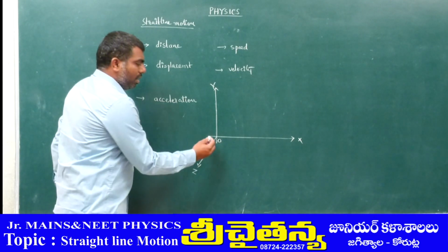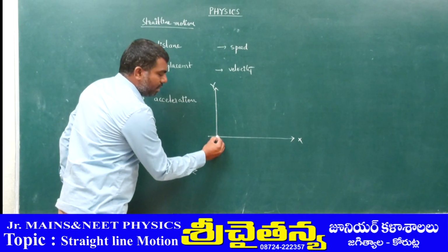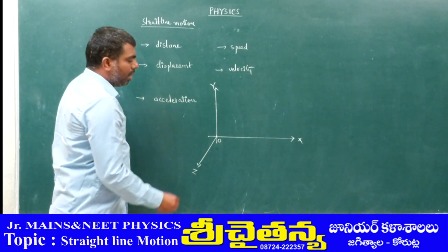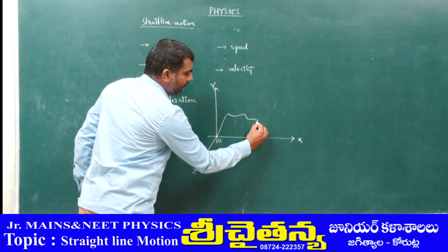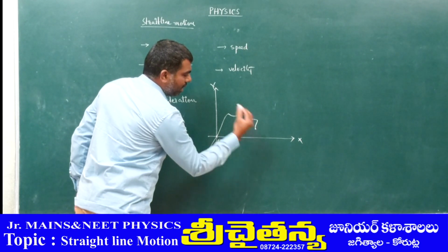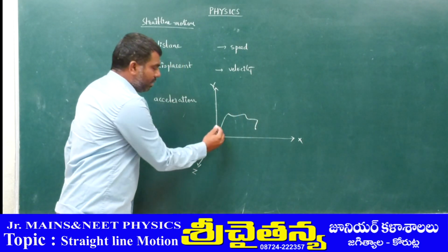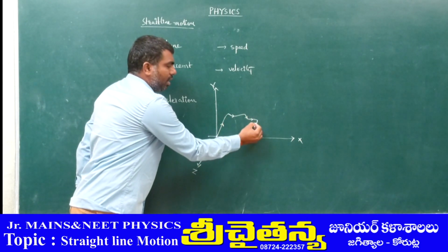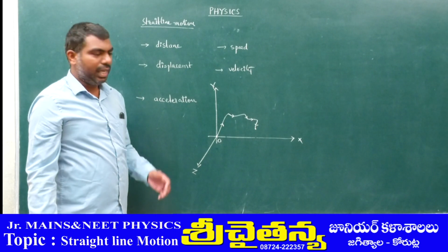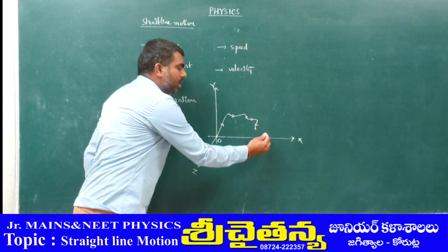For example, here one object is there. The object is moving along this path and finally comes to rest here. Actually, this is the path of the body in which it travels from O to a certain point.